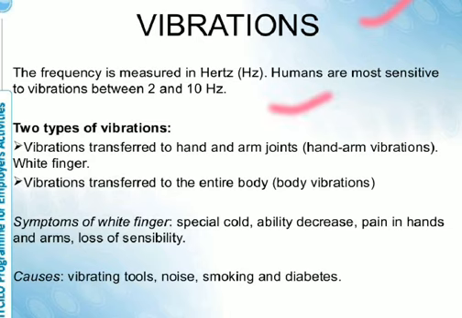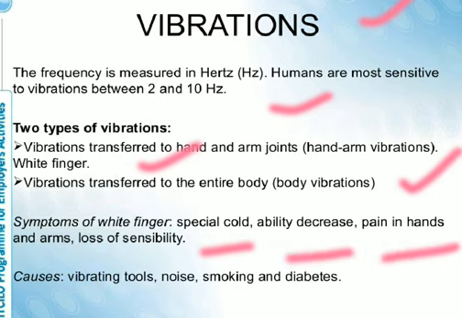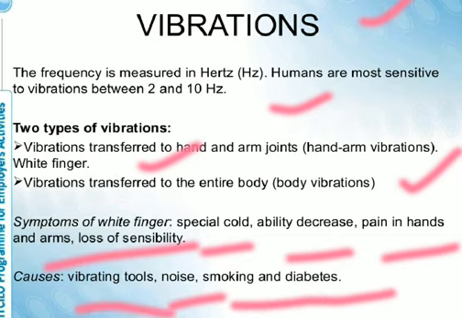There are two types of vibration transferred: to hands and arm joints, which is hand-arm vibration causing white finger, and vibration transferred to the entire body, which is body vibration. Symptoms of white finger: what is white finger? Cold sensitivity, decreased ability, pain in hands and arms, loss of sensibility. These are the symptoms of white finger. The causes are vibrating tools, noise, smoking and diabetes.